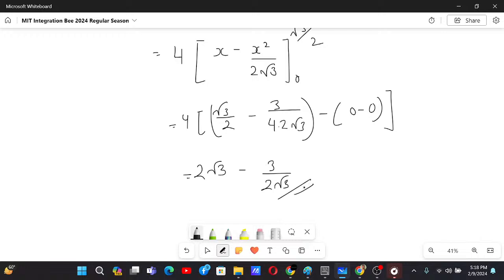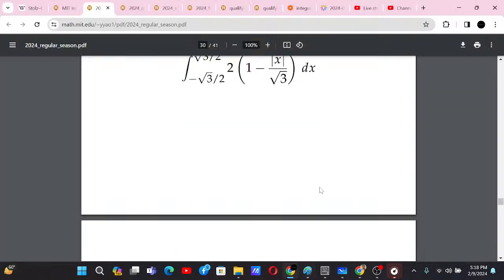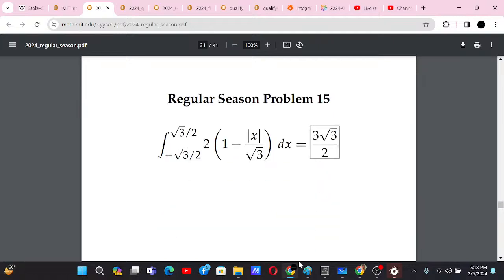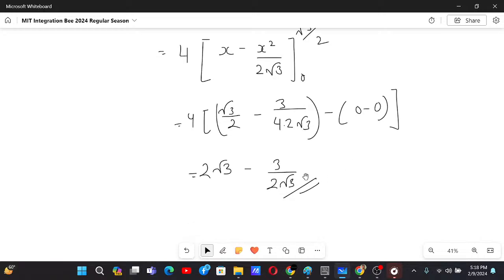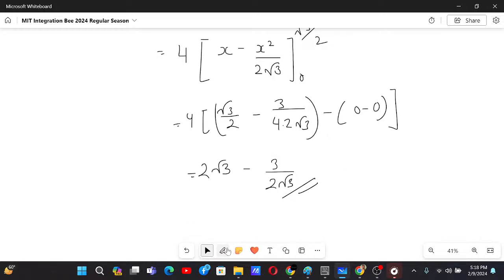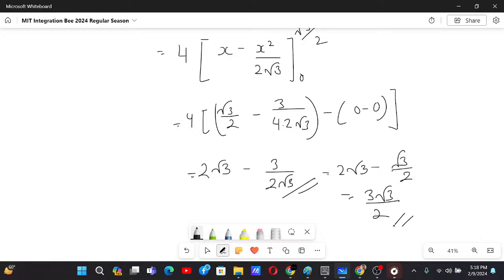Yeah, let us see if the answer is correct or not. Okay, so basically there is a modification, so let us see how we can get that. Basically this is 2 root 3 minus root 3 by 2. That's why we can write this as 4 minus 1 is 3 root 3 by 2. I think this was the answer given over there, 3 root 3 by 2.